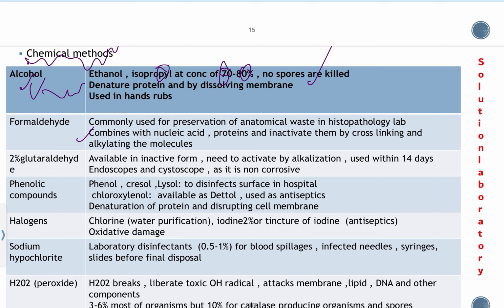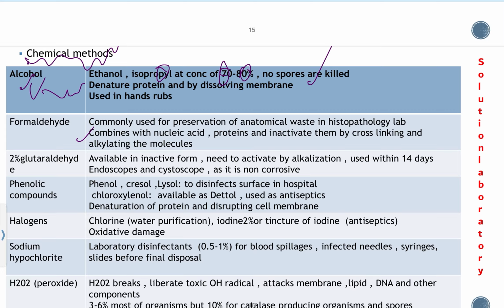Generally 35 to 40% formaldehyde is available, used for anatomical waste preservation in the histopathology lab, or to fumigate the operation theater. That was used previously, but nowadays it is not used for this purpose. It is mainly used for preservation of anatomical waste, such as biopsy materials in histopathology.